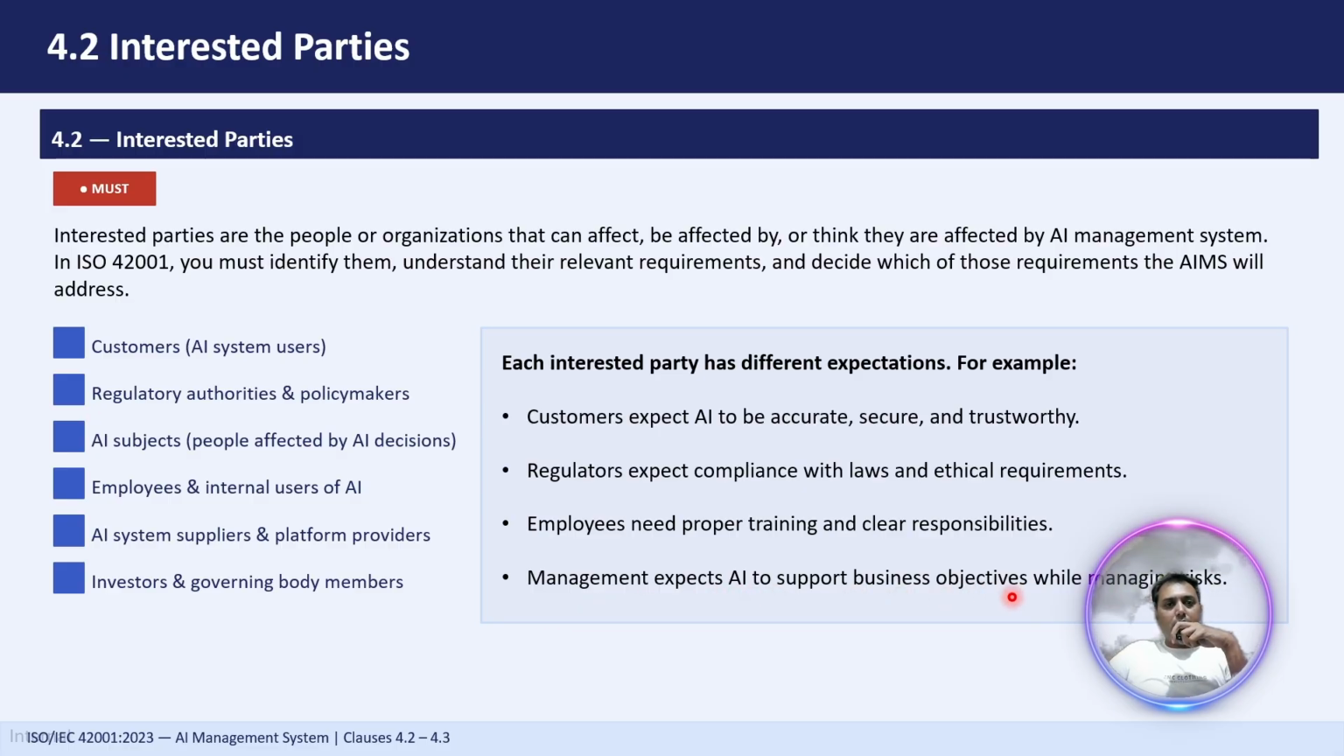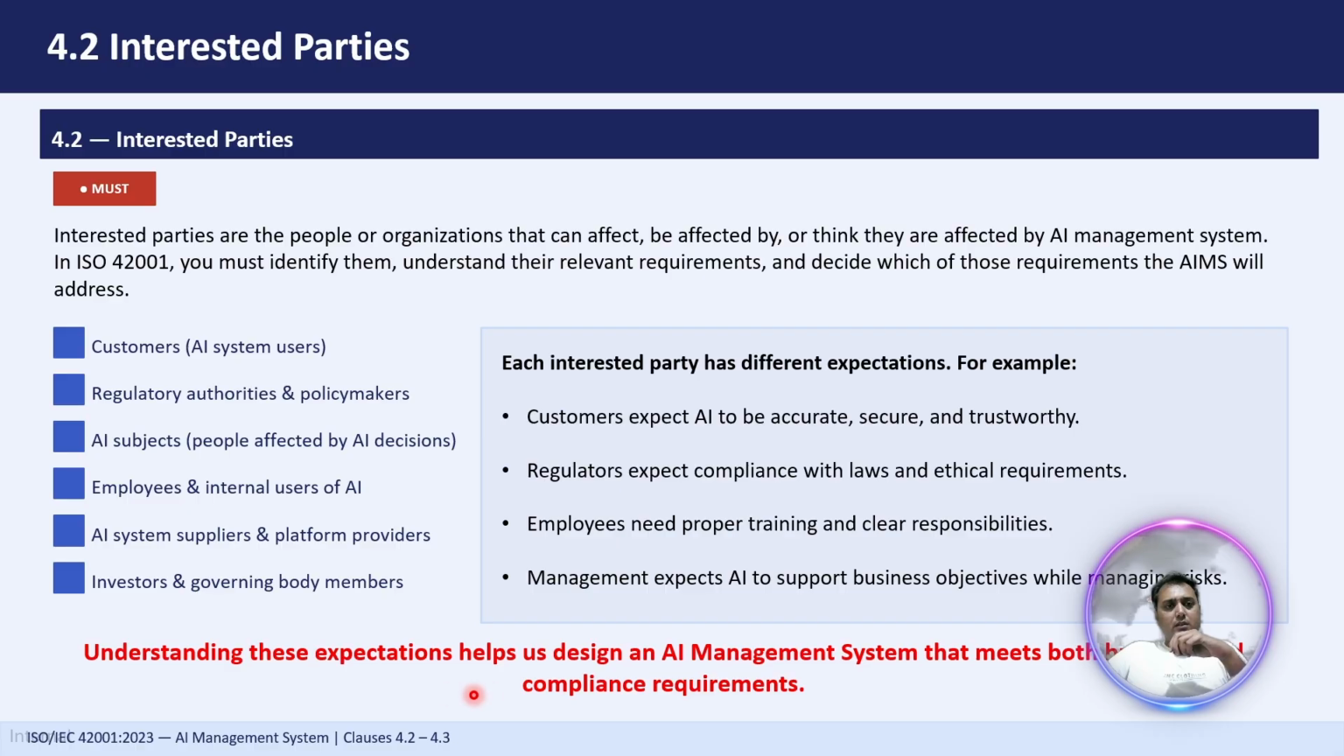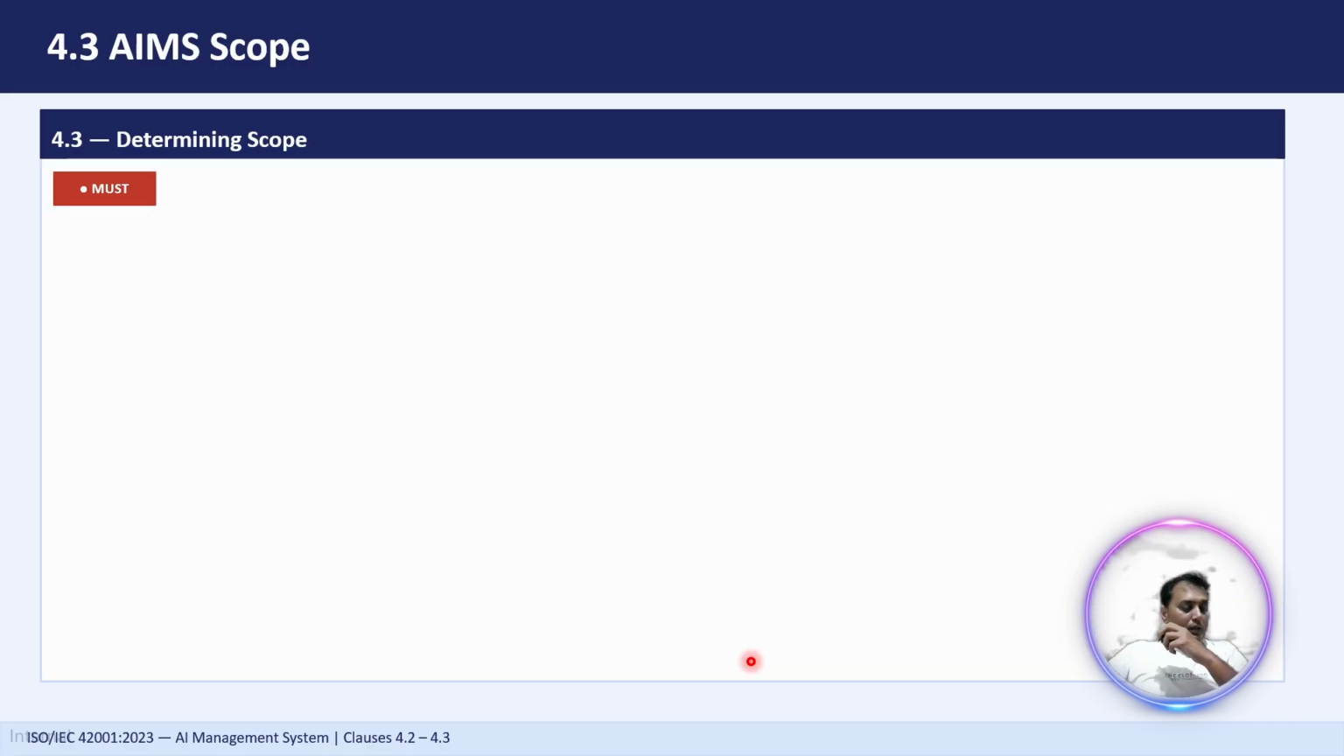So in one sentence, if I want to say: interested parties can affect your AI systems or be affected by it. Know who they are, understand what they expect, and decide what your organization will do to meet those expectations, right? By understanding these expectations, it helps us design an AI management system that meets both business and compliance requirements. Now let us move to clause 4.3, which is AIMS scope, right?